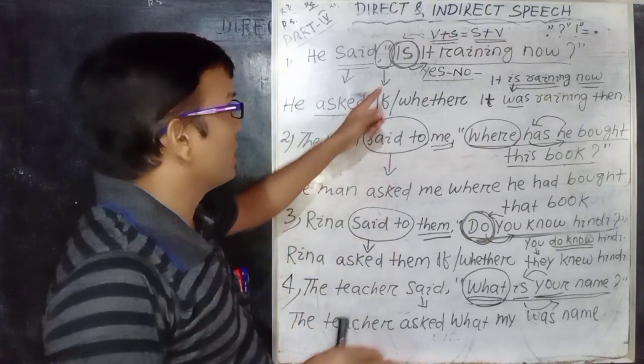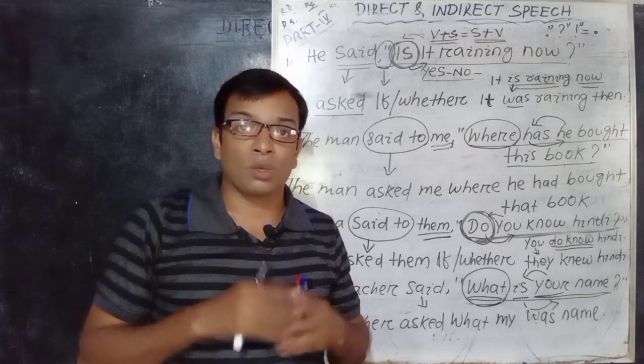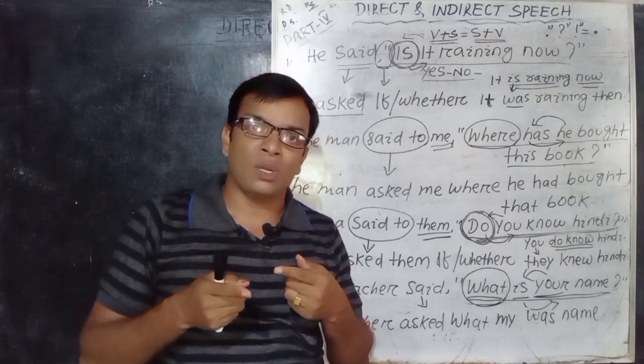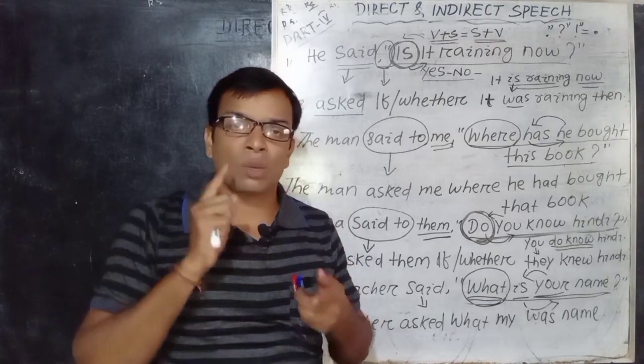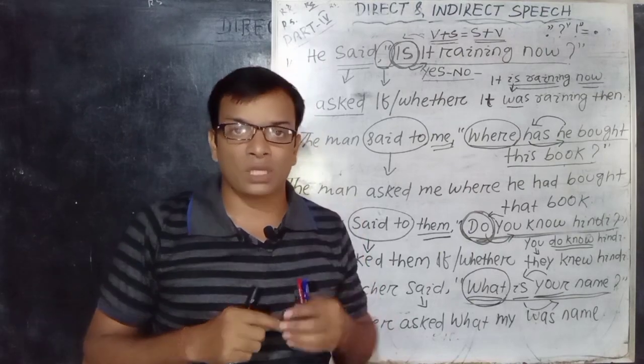And in both sentences the V plus S pattern must be converted into S plus V. The most important thing you should remember: if you only change the tense and the pronouns according to the rule, then your sentence will be ungrammatical. So the V plus S pattern must be changed into S plus V.